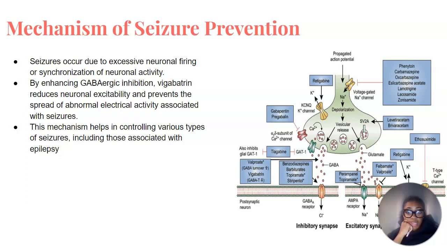Furthermore, by bolstering GABAergic inhibition, Vigabatrin contributes to maintaining the delicate balance of neuronal activity, reducing the likelihood of seizure occurrence. Thus, Vigabatrin's mechanism of action exemplifies the importance of GABAergic modulation in seizure management and underscores its significance in improving the lives of individuals living with epilepsy.